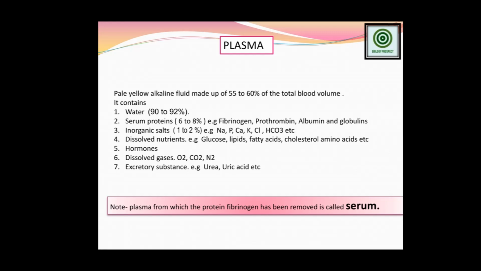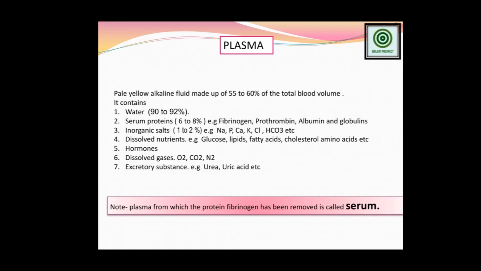Obviously, the rest of the 8% includes different types of proteins, inorganic salts, dissolved nutrients, hormones, dissolved gases, and the excretory substances are there also. So whatever the parts of the plasma, 90 to 92% of the plasma is the watery part. The rest is serum protein. So what is serum protein? Actually, serum is the composition of the plasma from which the protein fibrinogen has been removed.